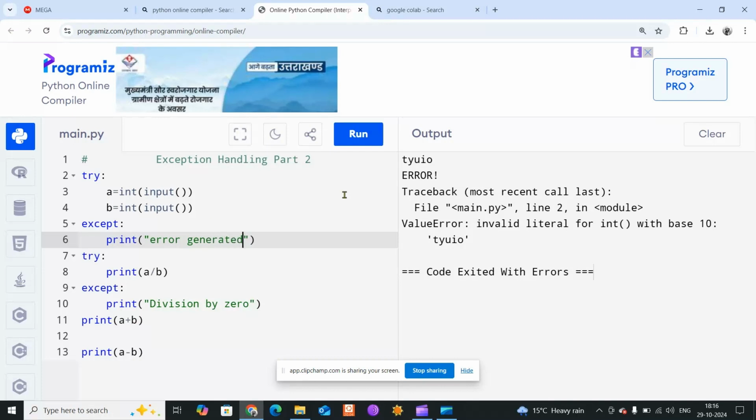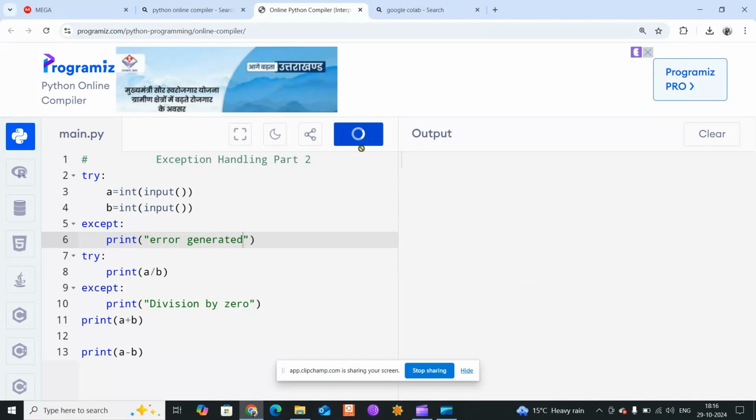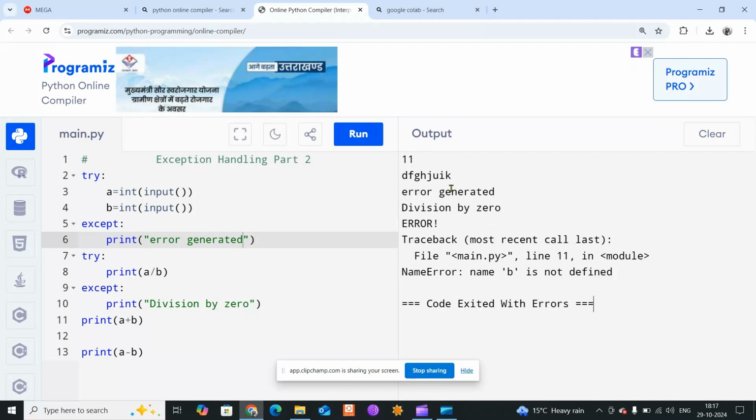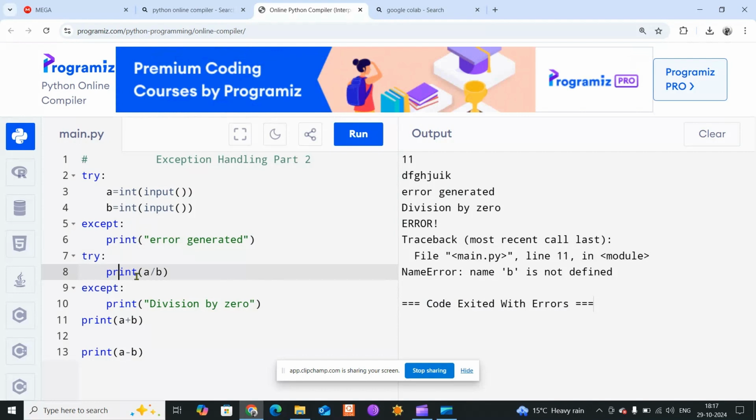Now if I run it again, and here I'm giving the input as 11, and the second input I'm giving something like this, and it is saying error generated, division by 0, b is not defined, right? So here, since the exception has been generated, after that it is trying to perform this operation, and because of this b it is having some error. So how can we handle these things here? Now here is the error, right?